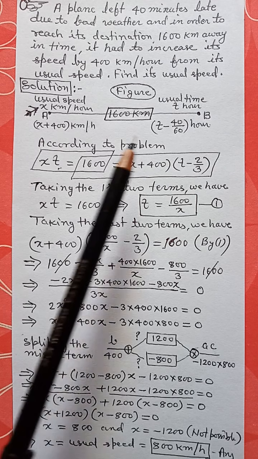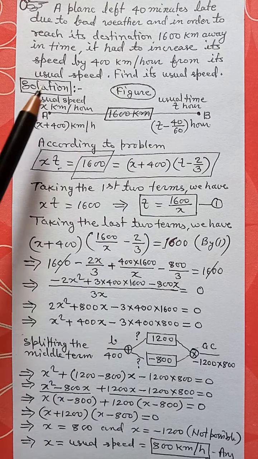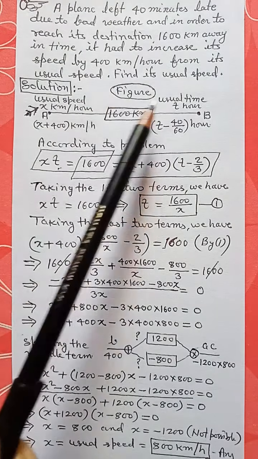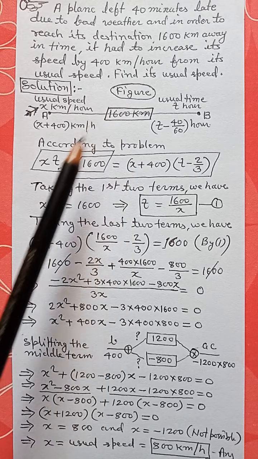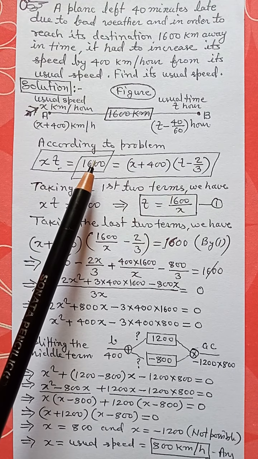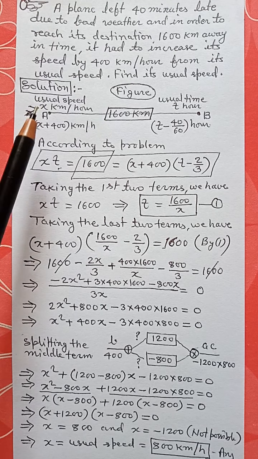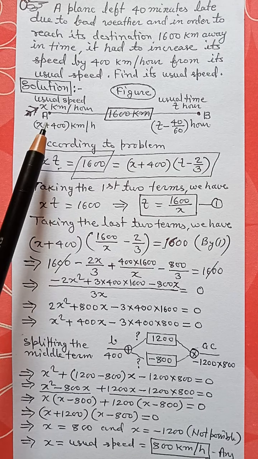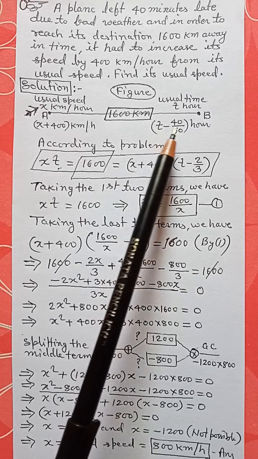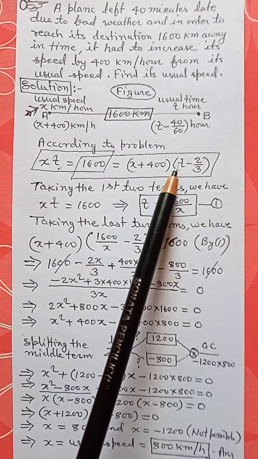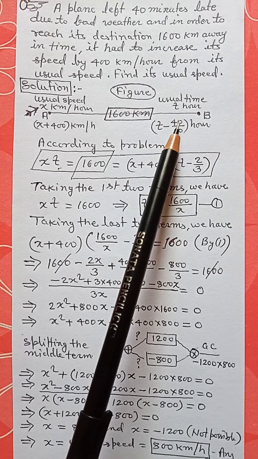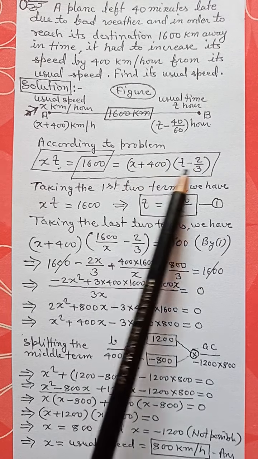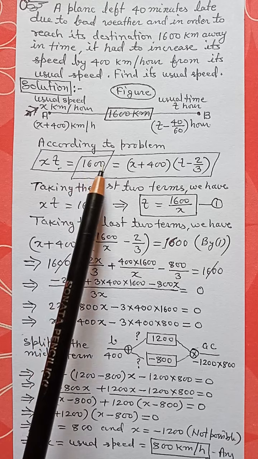Therefore according to the problem, x multiplied by t is equal to 1600 km, and also x plus 400, this is the speed, multiplied by time, t minus 40 by 60, that is 2 by 3, and this is also equal to 1600 km.